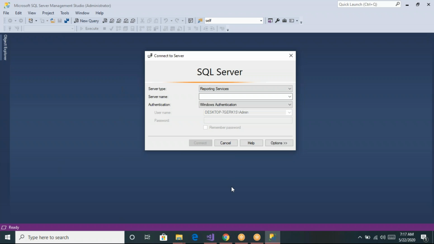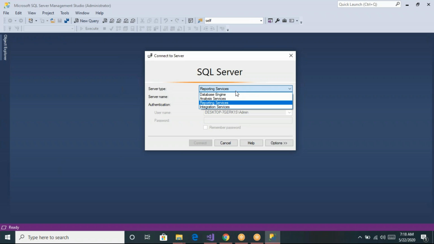If you want to see information about SSRS reports, how many reports there are, what time they are executed, how much time each report takes, and how many records each report's result set contains, then to analyze the report execution details we need to select the server type as reporting services.